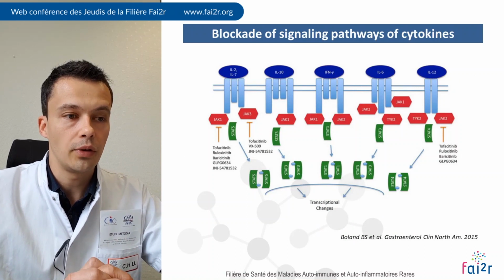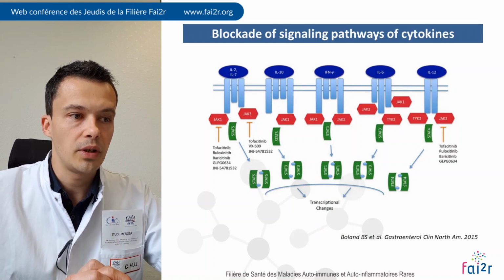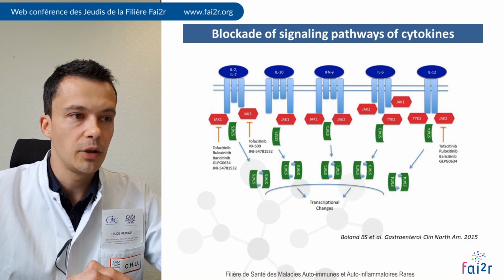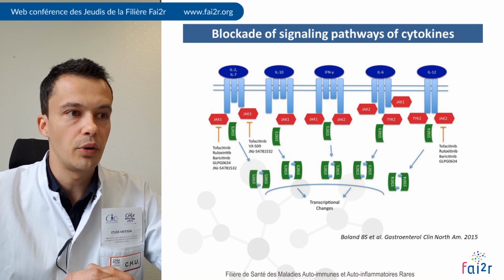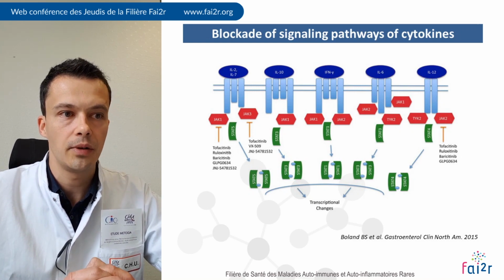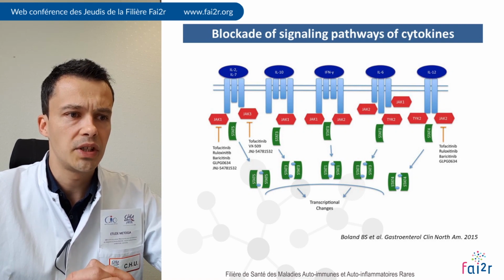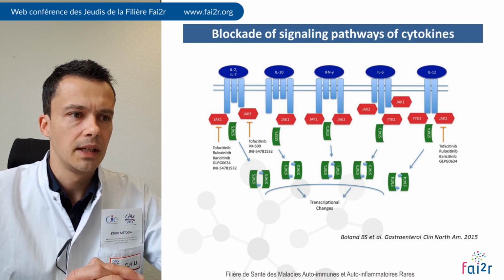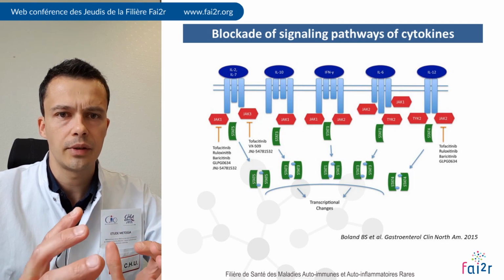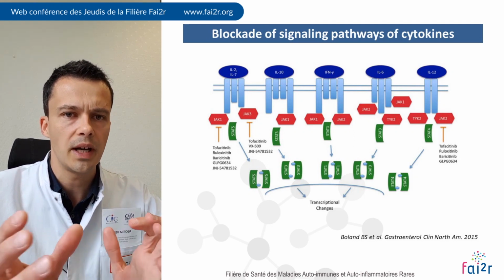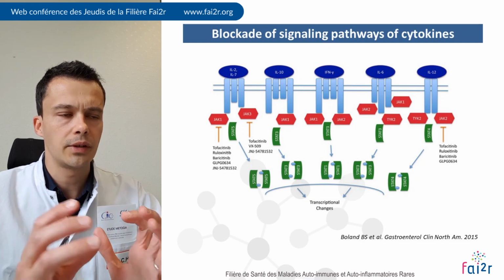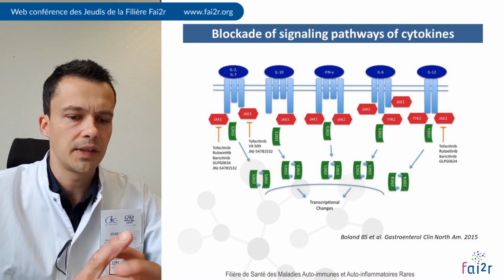One of the most promising treatments, in my opinion, are treatments blocking the signaling pathways of cytokines, JAK inhibitors. As you know, JAKs are kinases that are involved in the signaling of different cytokines, and with these drugs you are able to block different cytokines at the same time.